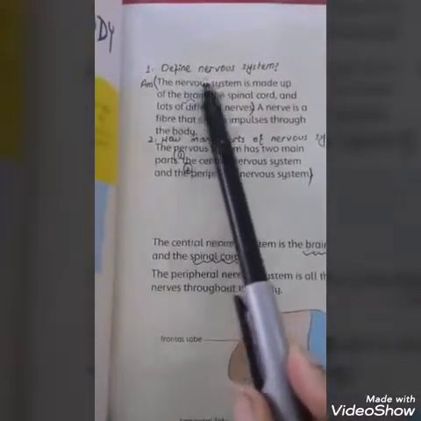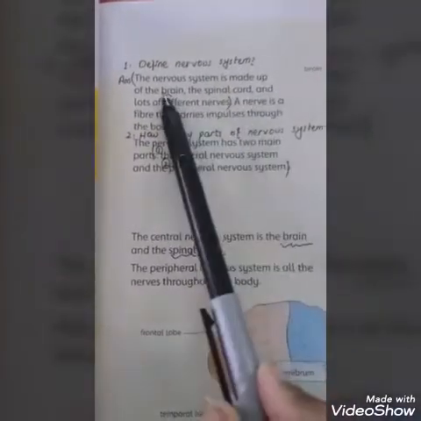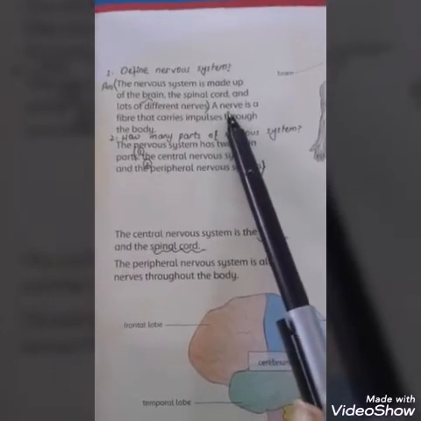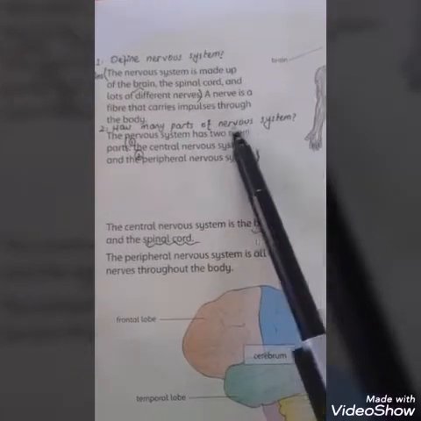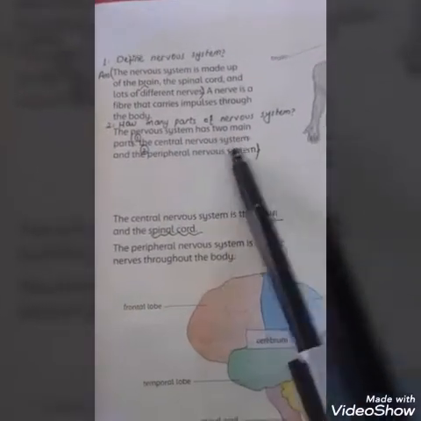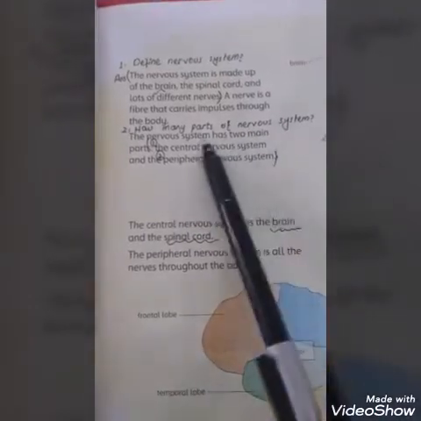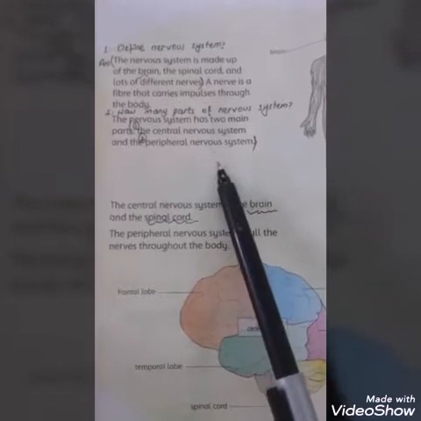Here you can see the question of number 1, define nervous system. The nervous system is made up of brain, spinal cord and nerves. Now nerves. What is nerve? A nerve is a fiber that carries impulses. Nervous system has two main parts. Question number 2, how many parts of nervous system? Two main parts. One is central nervous system, other is peripheral nervous system.